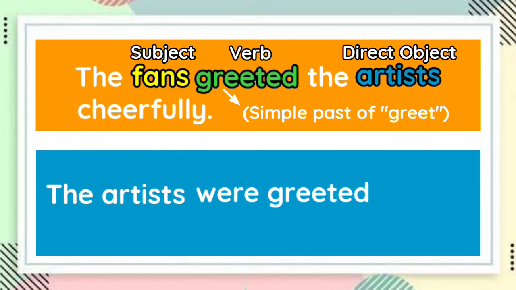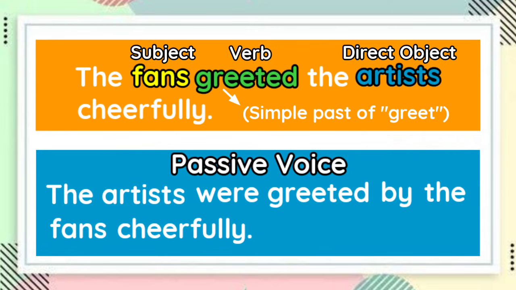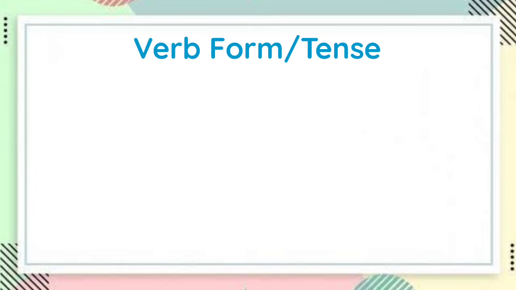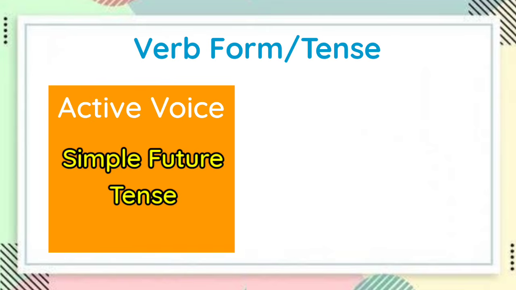Then we can now put the subject above, which is the fans. Of course, after the preposition by. And then we need to put the remaining word cheerfully. So it is now, the artists were greeted by the fans cheerfully. Is it understood? Let us have the last verb tense, which is simple future tense.